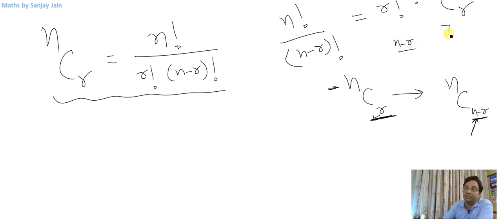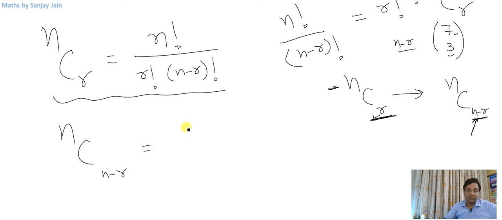If somebody says you need to select 3 things out of 7 things, then can you select these 3 things by rejecting 4 things? So both are same things, right? Both are equivalent statements. So NCR and NC(N minus R) have to be equivalent. Let us see if they are equal or not.